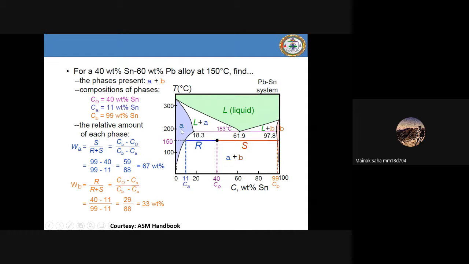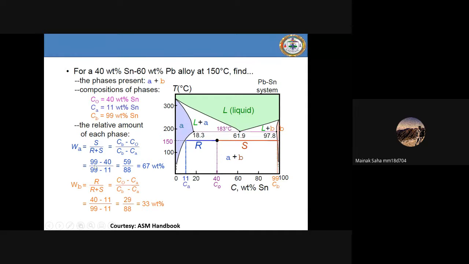I told you the reverse thing. If you draw a tie line here, the volume fraction of alpha is S divided by R plus S. Extending this to the composition axis, it is CB minus C0 divided by CB minus CA.